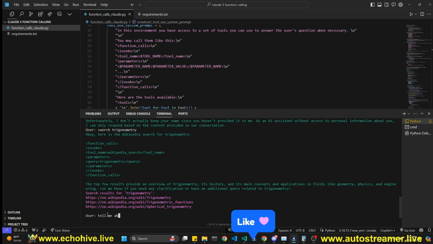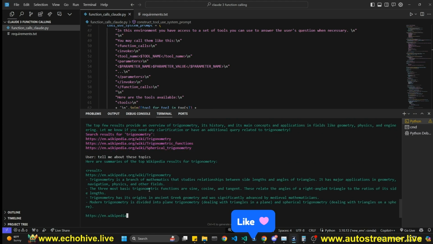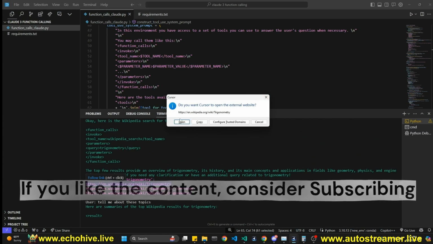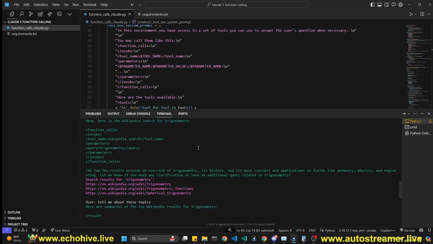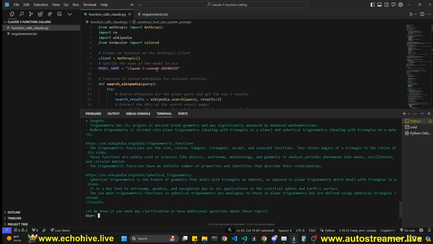You can say, tell me about these topics, and it's actually explaining the Wikipedia URLs to me. I can also control click and go to the web page for that, just like that. So all in all, it works pretty well. Like I said, you can use Opus or Sonnet. I'm going to leave it at Sonnet, but feel free to change it.